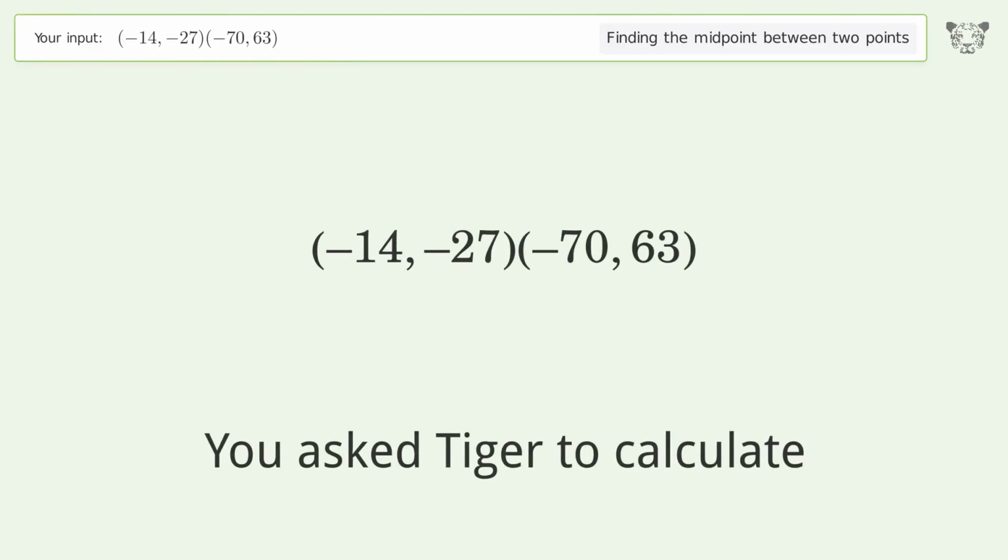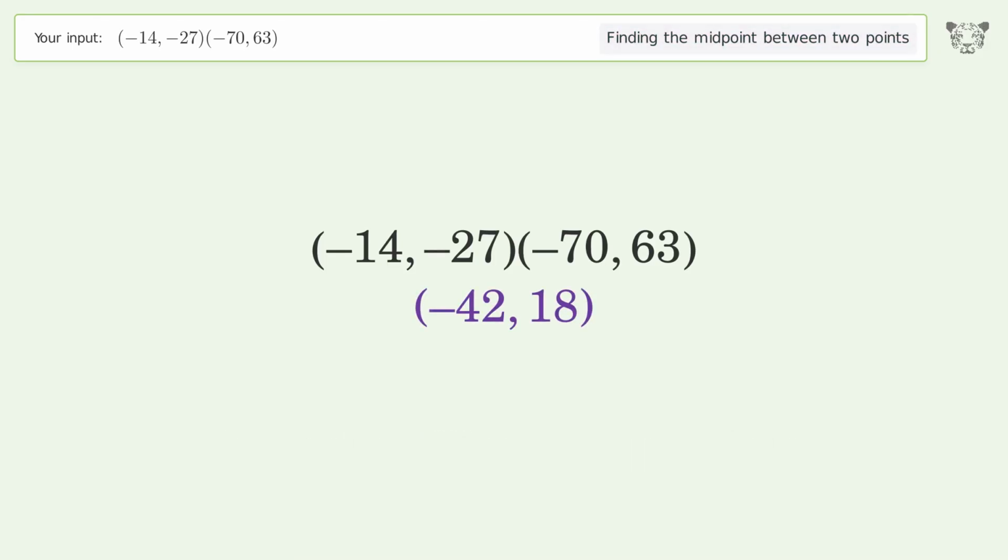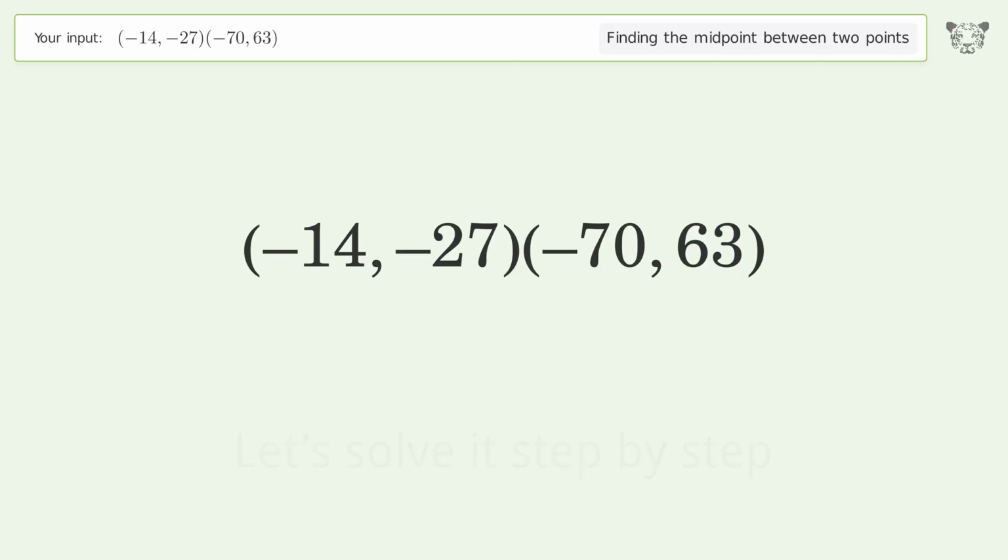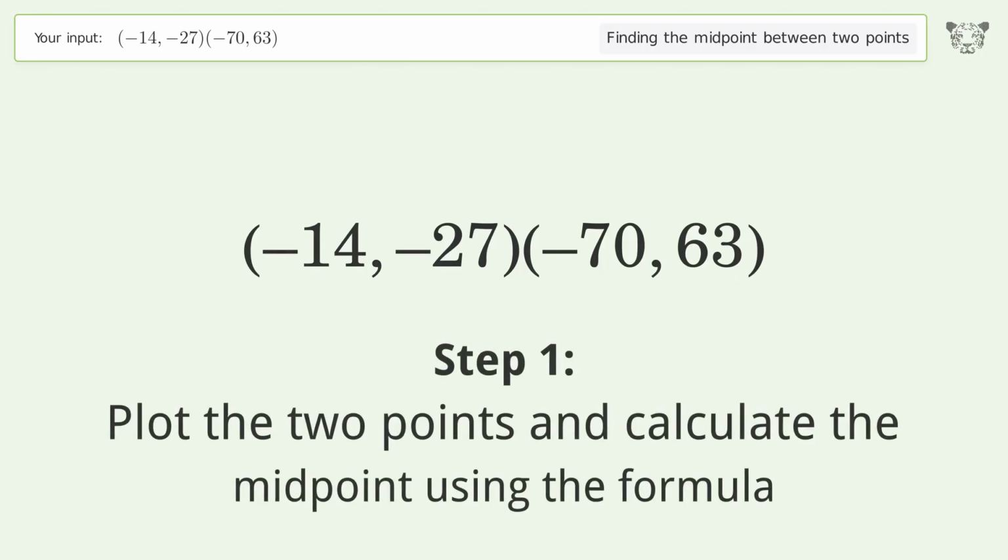You ask Tiger to calculate. This deals with finding the midpoint between 2 points. The midpoint between the 2 points is -42,18. Let's solve it step by step. Plot the 2 points and calculate the midpoint using the formula.